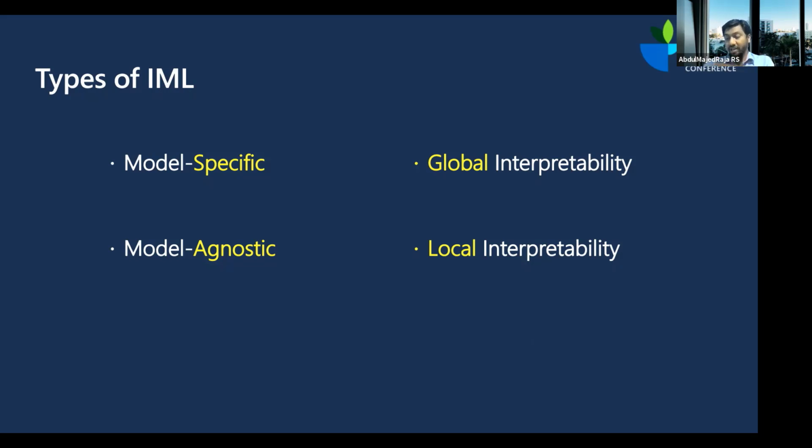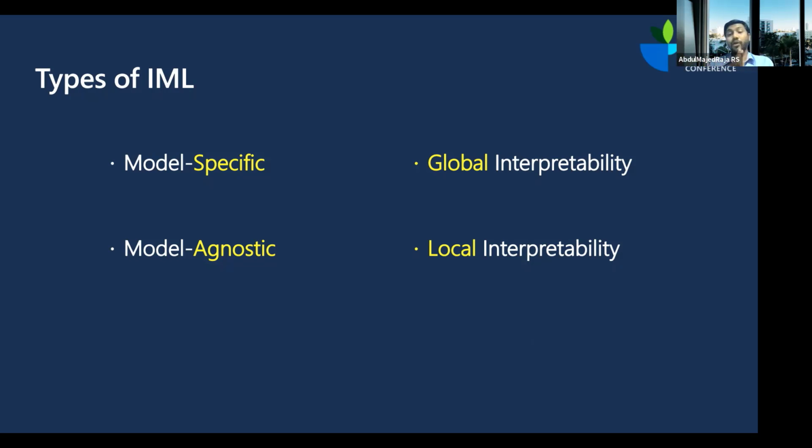This explanation, that coefficient that you took, or this methodology that you followed, is only applicable for that particular model, and you cannot take a random forest and explain it like that. That is where model agnostic methods come into the picture. Model agnostic interpretable machine learning methods help you explain models irrespective of what model it is. It could be an XGBoost model, a LightGBM model, a CatBoost model, or a random forest model. Still, you can use this particular method and explain it. The method that we are going to look at today is model agnostic.